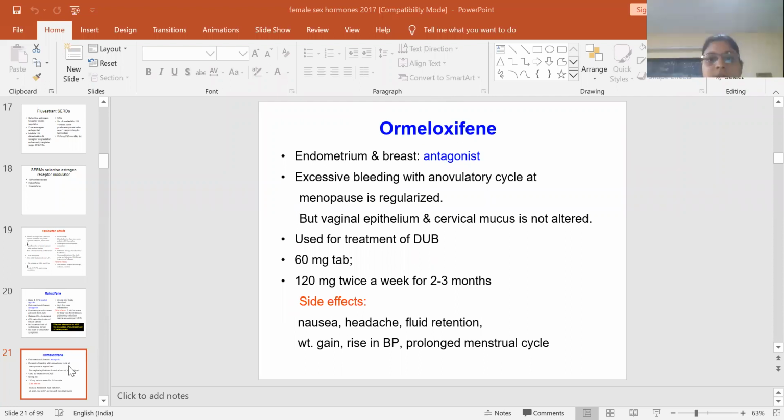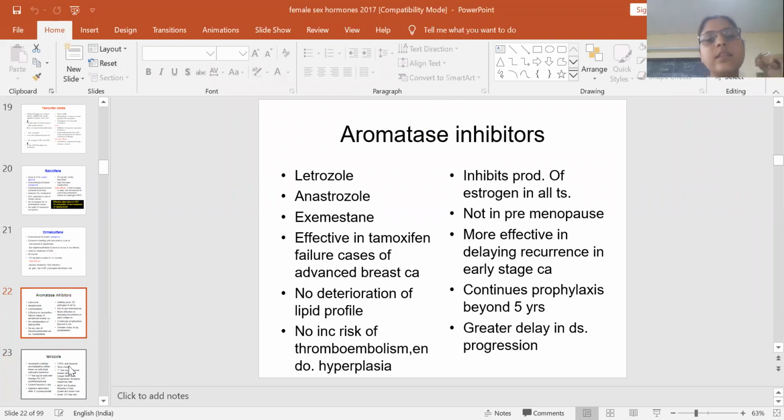This is the SERM. Now these are the aromatase inhibitors. Their mechanism is that they inhibit the production of estrogen in all tissues, meaning androgens do not get converted to estrogens by the action of the aromatase enzyme. These are letrozole, anastrozole, exemestane. They have no deterioration in lipid profile and no increased risk of thromboembolism. They are mostly used in estrogen receptor positive breast carcinoma, both early stage and advanced stage.